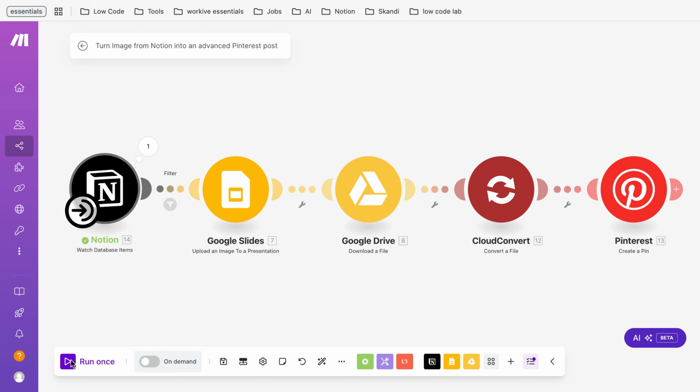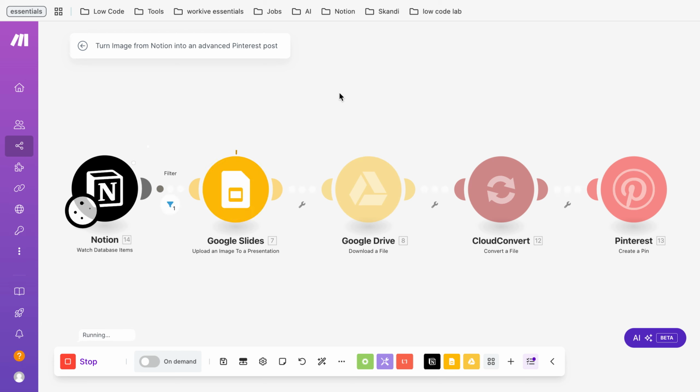If we now click on run once with the automation, we can see things are happening. What is happening exactly? First of all, it watches database items in Notion. Then it transfers those items to Google Slides, where it uploads an image to a presentation. So the image we just saw in the Notion database is used in this presentation.